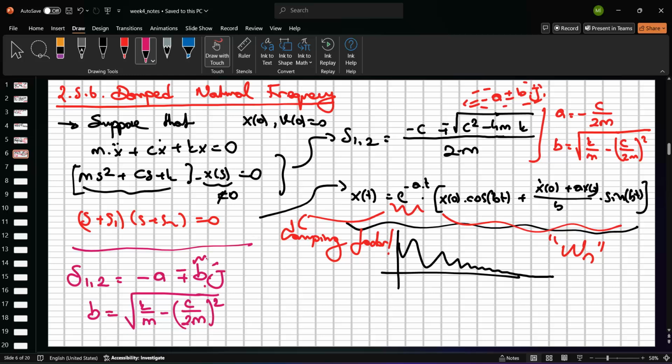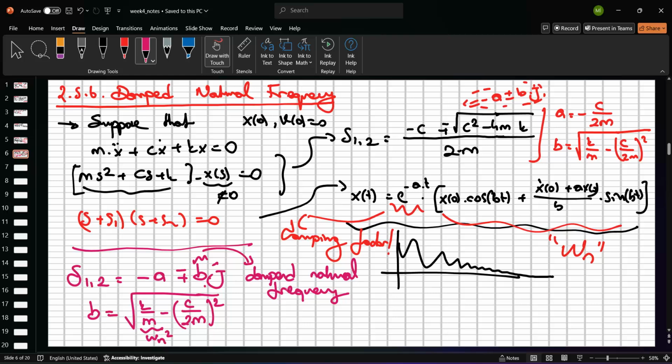And so this is called the damped natural frequency. The K over M is equal to the natural frequency, right? But in square form. Wn squared is equal to K divided by M. And so this is the Wn squared, right?